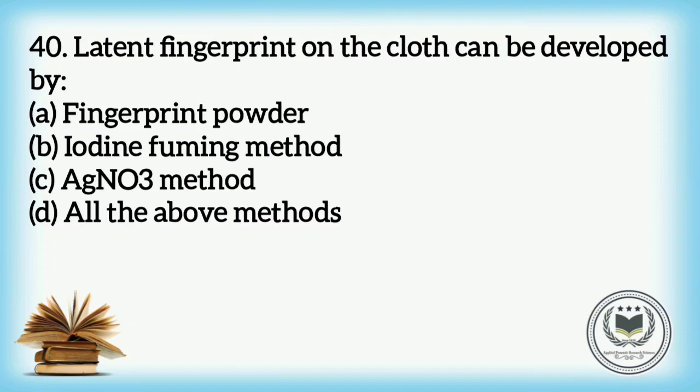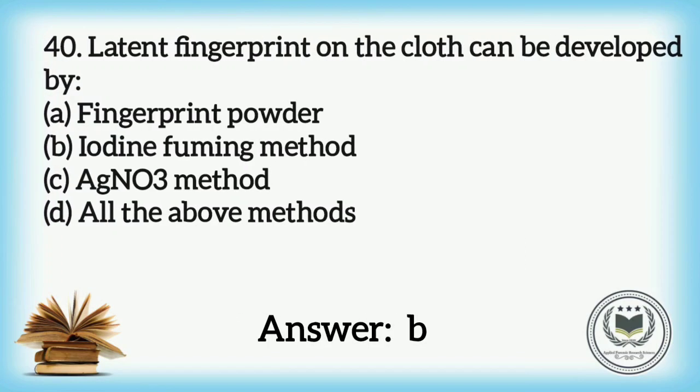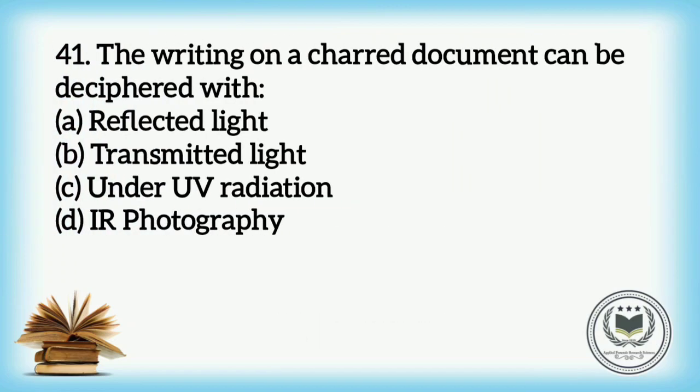Stature. Question number 40. Latent fingerprint on the cloth can be developed by: option A, Fingerprint powder; option B, Iodine fuming method; option C, AgNO3 method; and option D, All of the above. And the answer is option B, Iodine fuming method. Question number 41. The writing on a charred document can be deciphered with: option A, Reflected light; option B, Transmitted light; option C, Under UV radiation; and option D, IR photography. And the answer is option D.